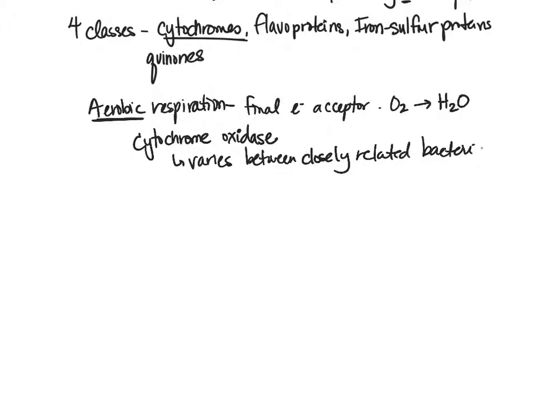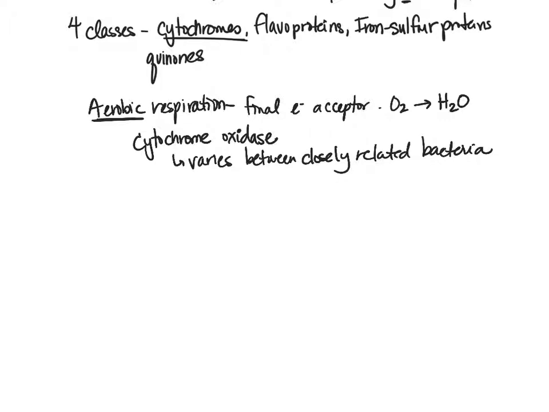So when we are trying to identify something, we can do these kind of growth tests, meaning these larger tests to separate between major classes or major genus or major species. But then when we get down to the smaller differences between things, we can take a look at the different types of cytochrome oxidases. So we can determine what type of cytochrome oxidase it has, and then we have a better idea of what organism we're talking about.